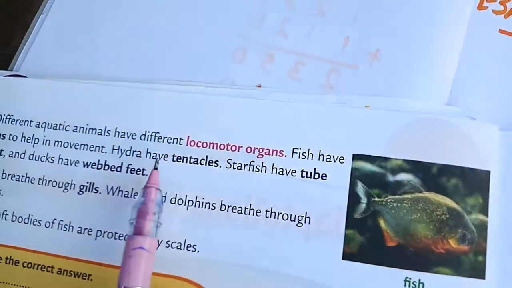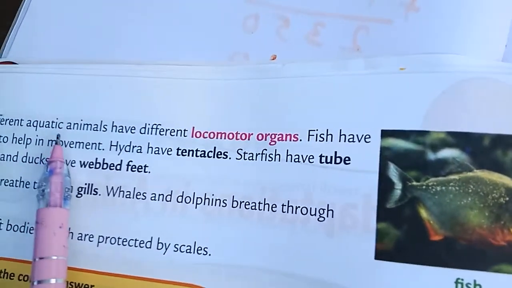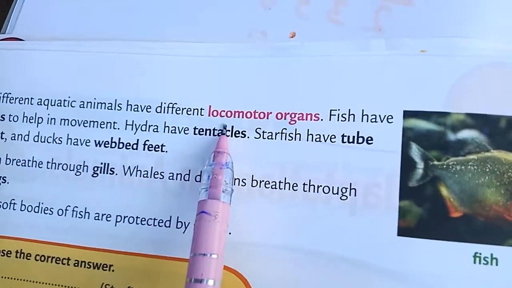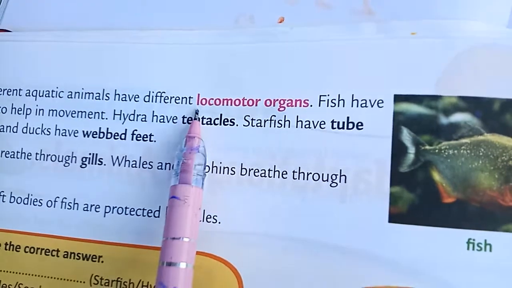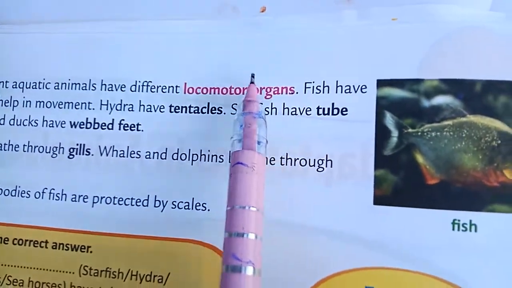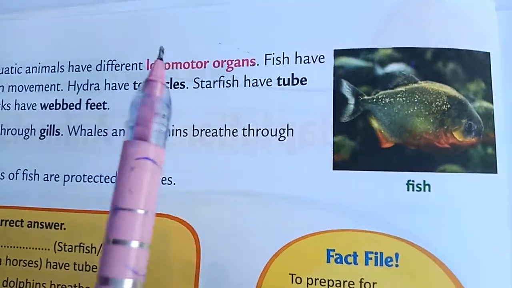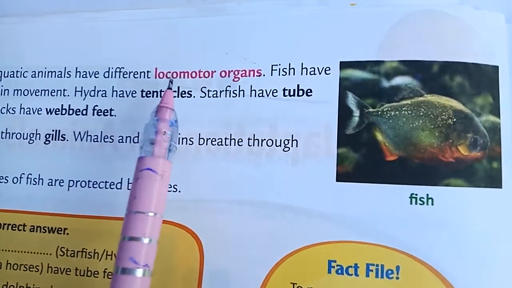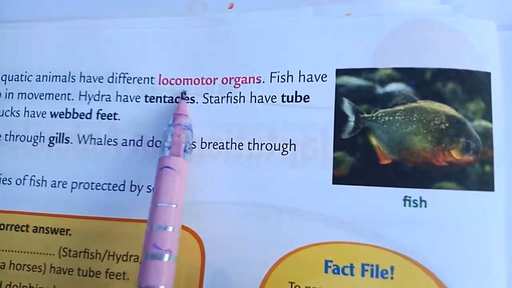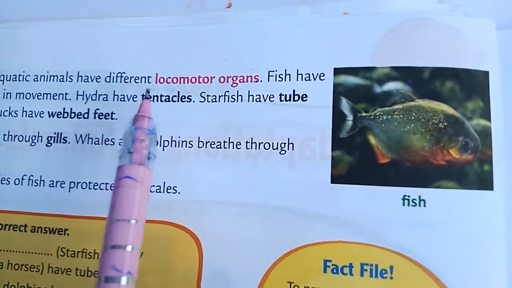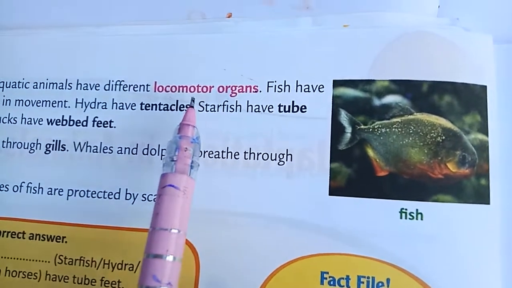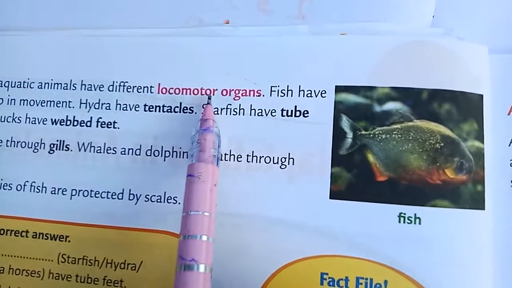So let us go to the next adaptation. Different aquatic animals have different locomotor organs. What is a locomotor organ? The organs which are specially designed for the animals for their living or swimming are called locomotor organs. These are the special organs developed in particular animals. What are the locomotor organs in the aquatic animals?